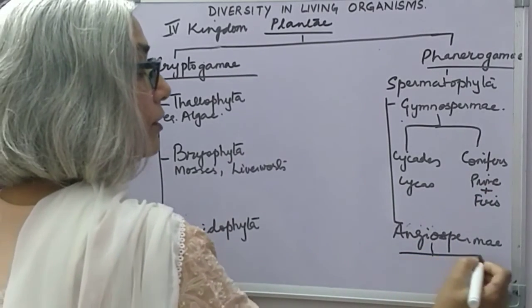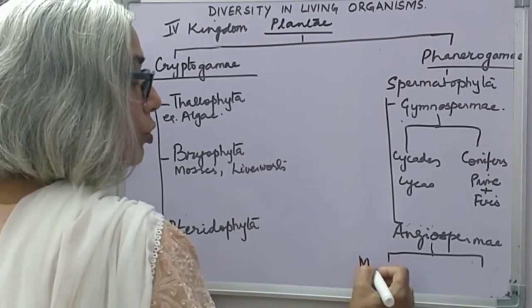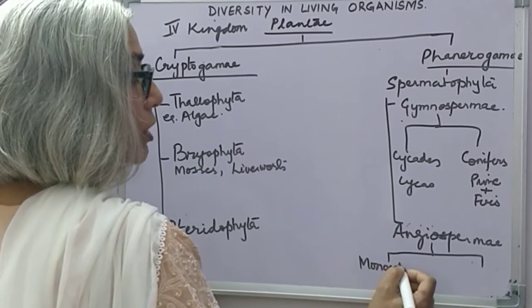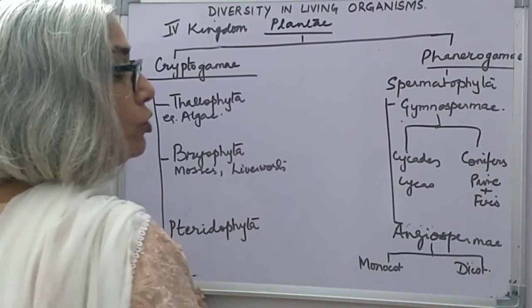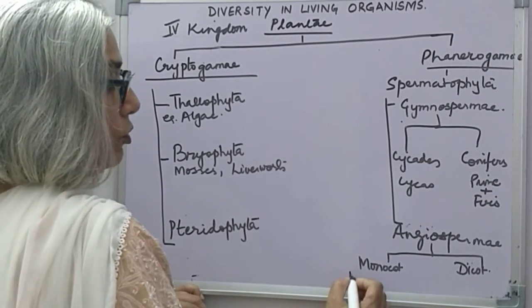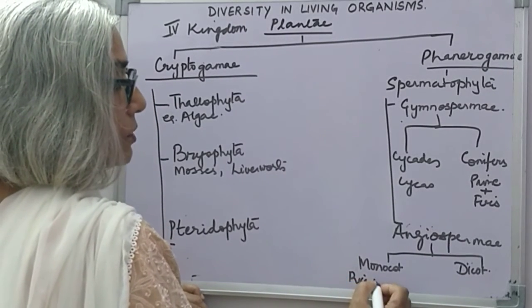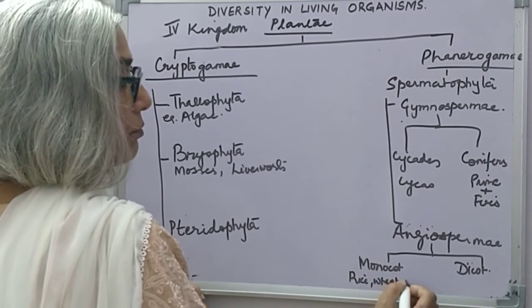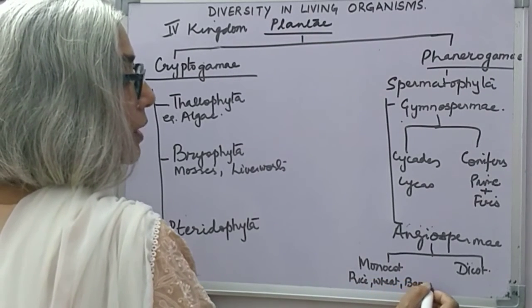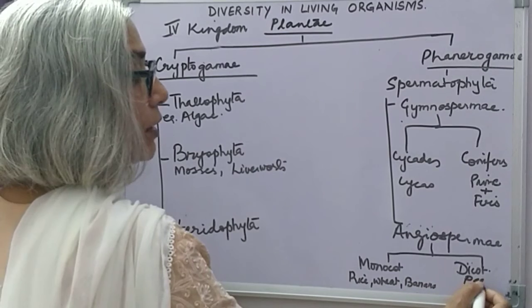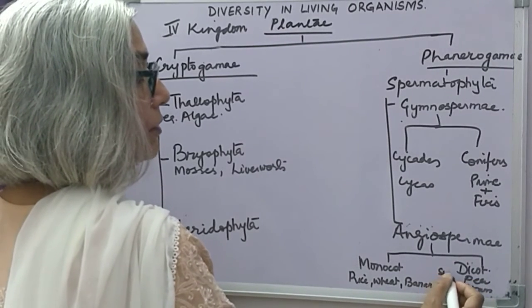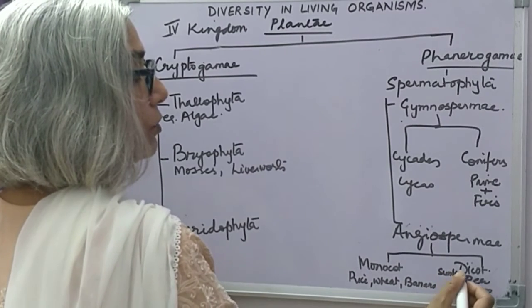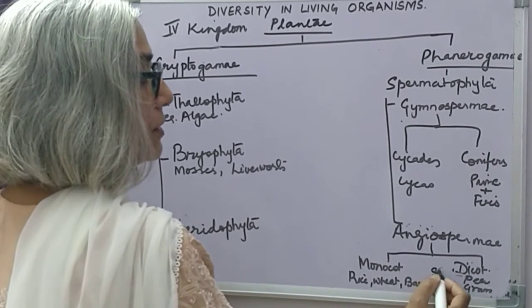Angiosperms are divided into two: monocots having single cotyledon and dicots having two cotyledons. Examples of monocot: rice, wheat, banana, bamboo. Dicot examples are pea, gram, sunflower, China rose, etc.